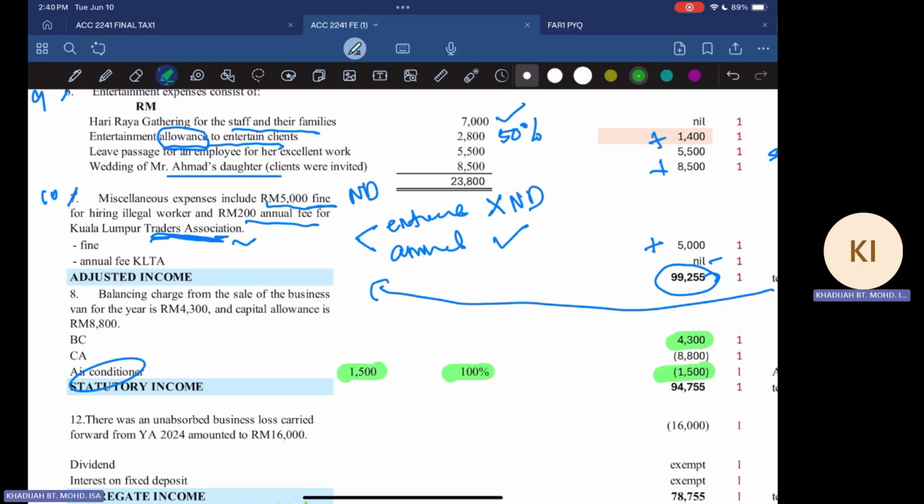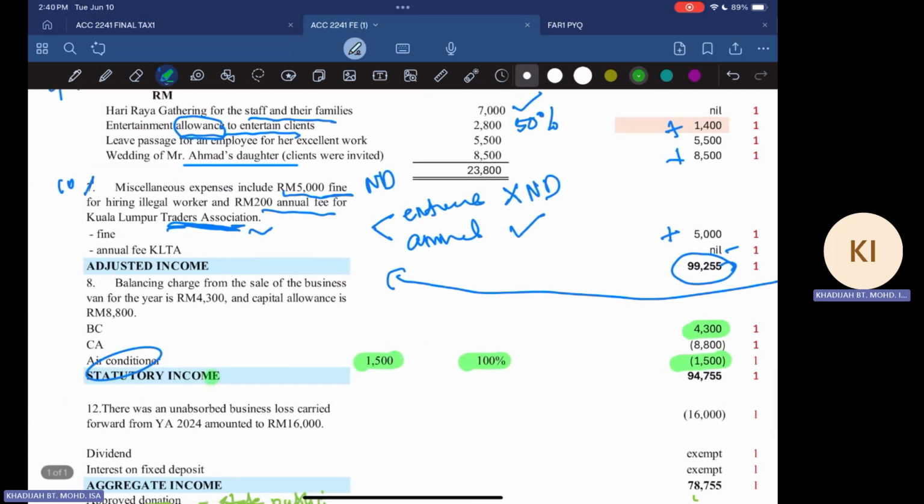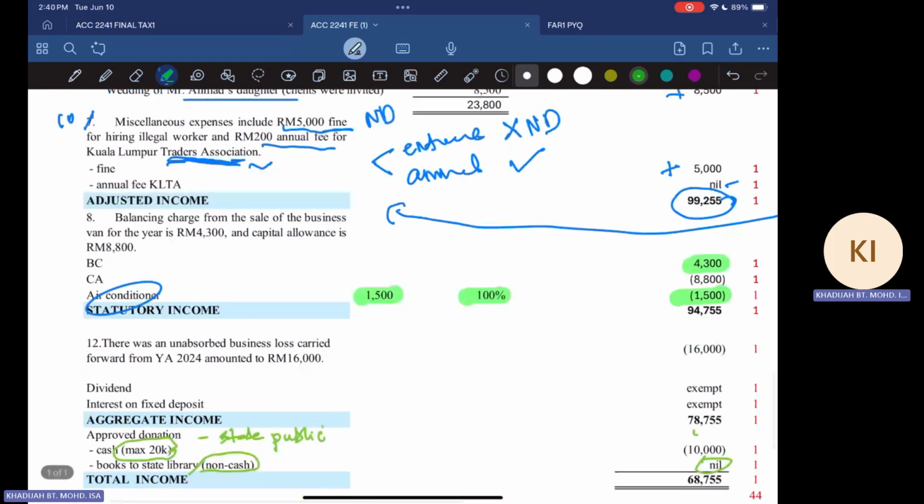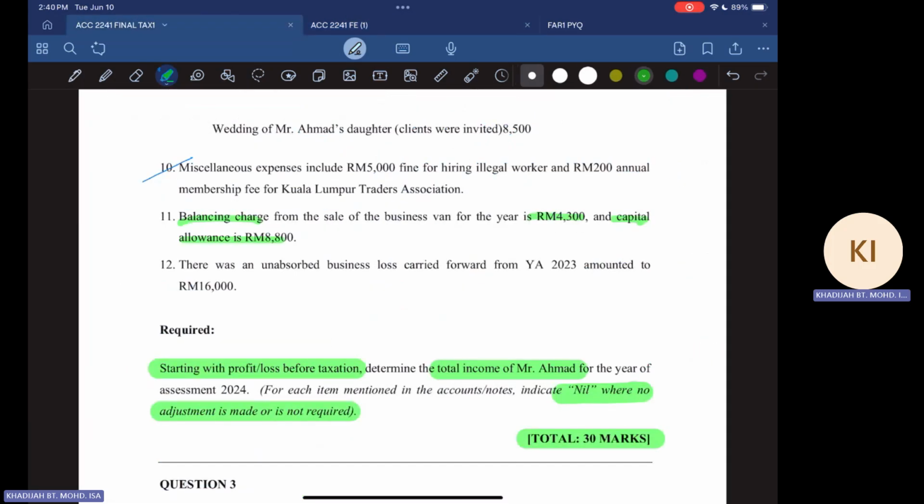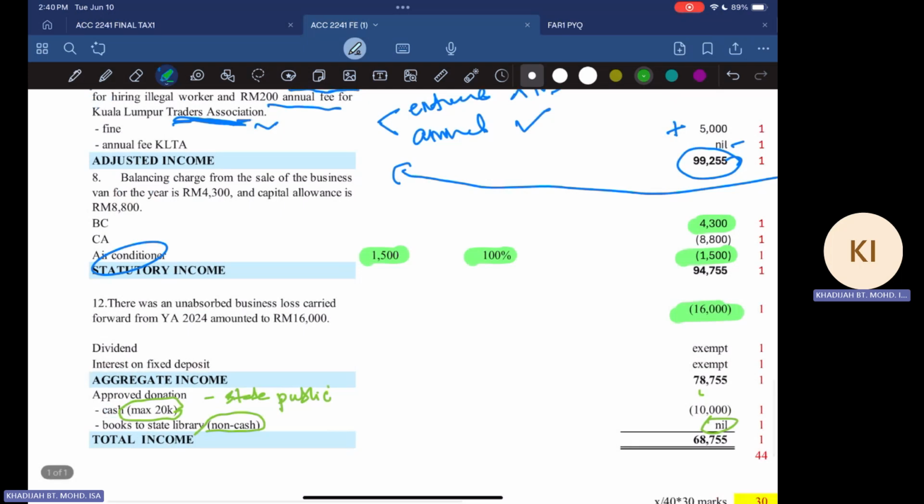So from here, you should get a statutory income of 94,755. Again, the mark here is given for the term, which is the statutory income. So do not forget to have that term clearly mentioned in your answer. And then it was also given that there was an unabsorbed business loss amounting to 16,000. So you plug in this information after the statutory income.